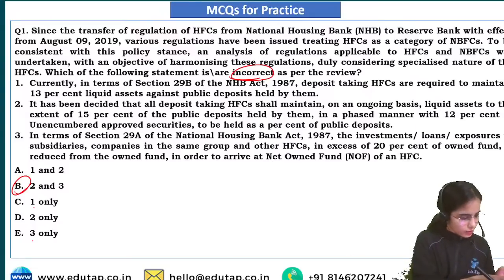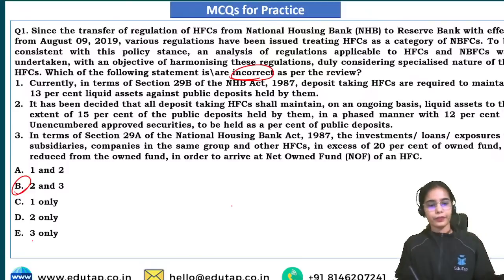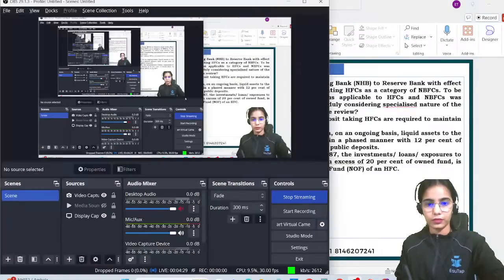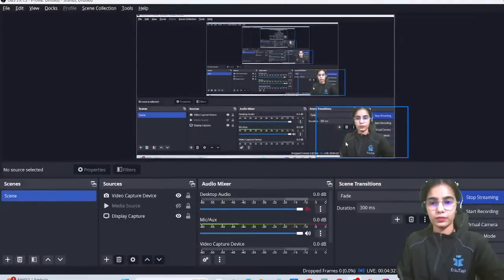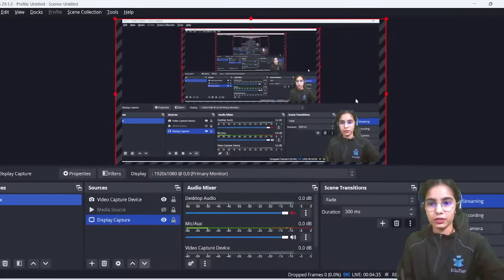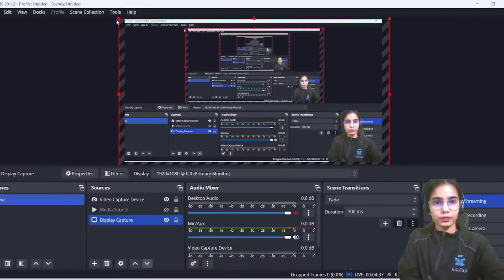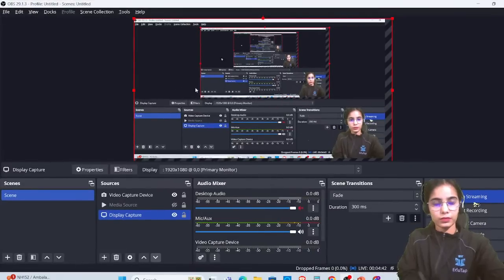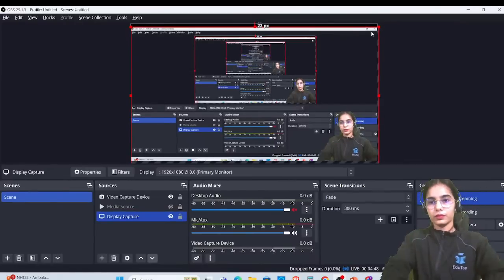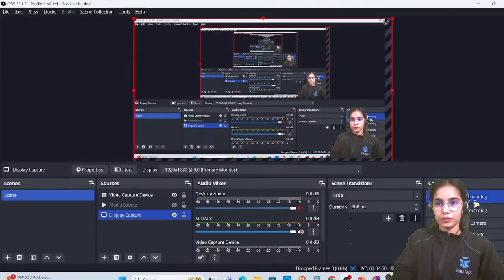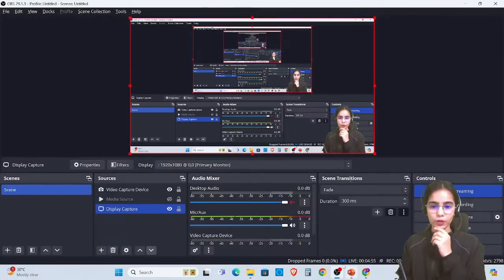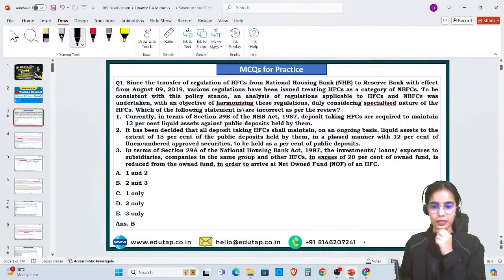Screen is getting cut. Okay. Just give me a second. Okay. Okay, I think it will be fine now. So just tell me, is it fine now?